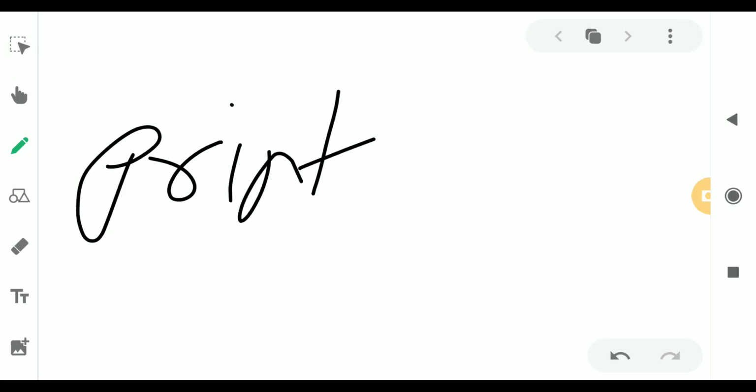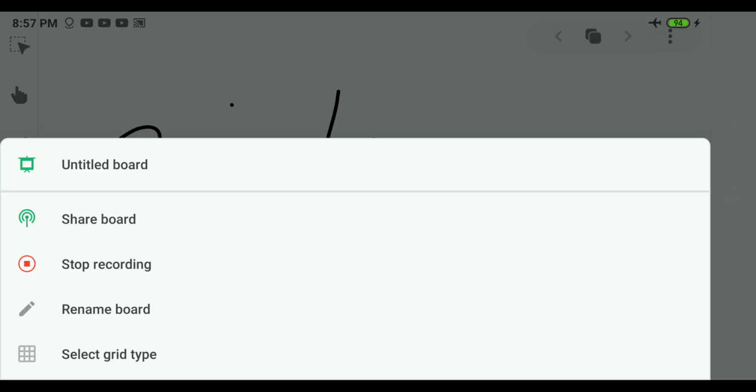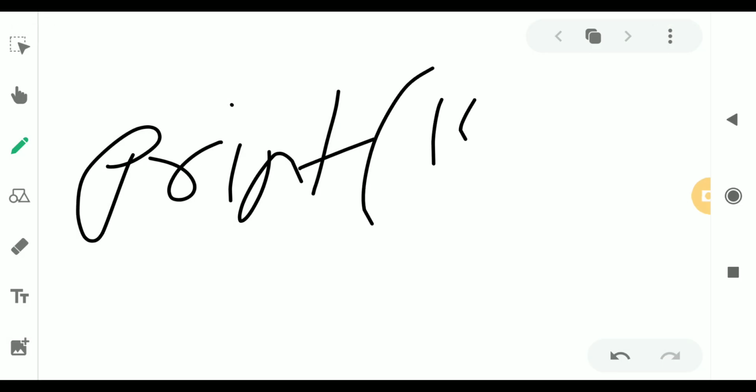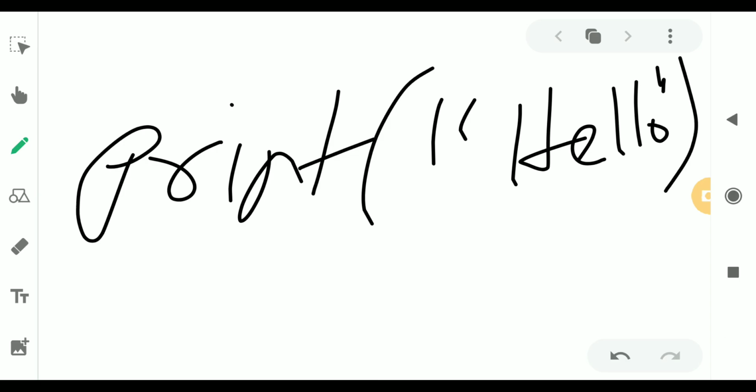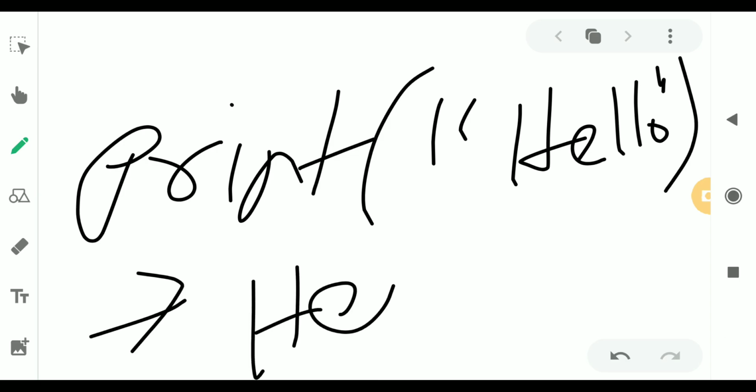So basically today we go through some Python basics, like we can write print hello. Okay, so it will print hello. So in our file handling section you will learn how to open, read, write and delete files.